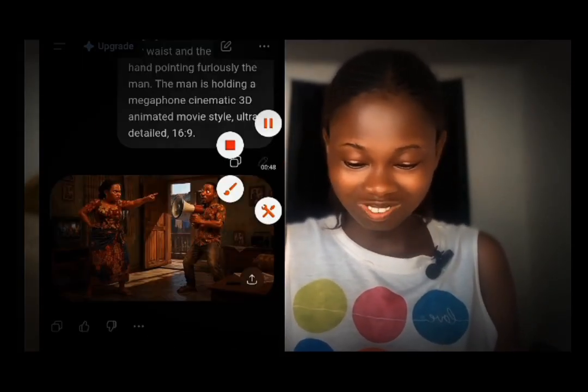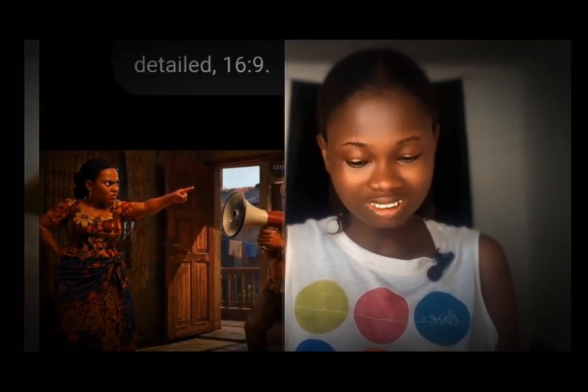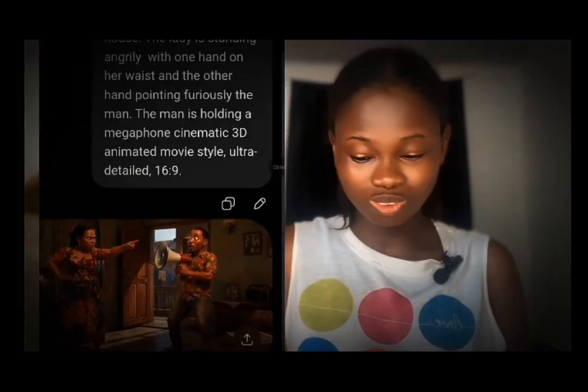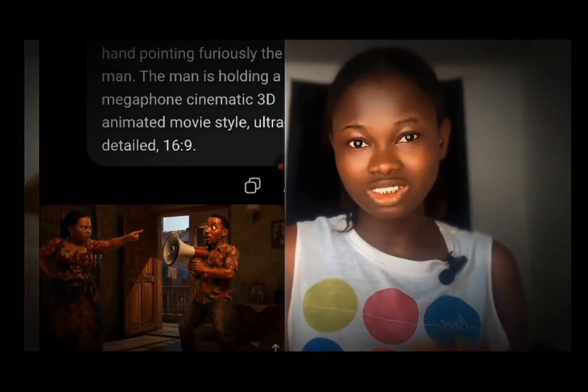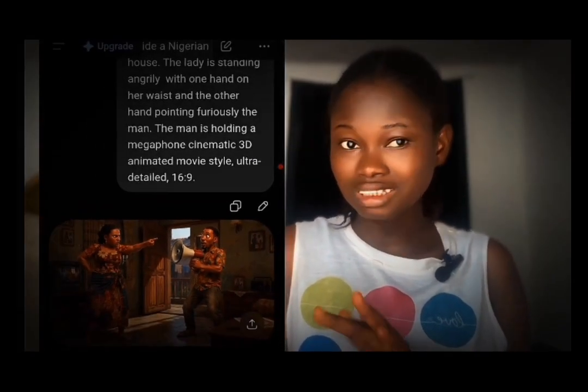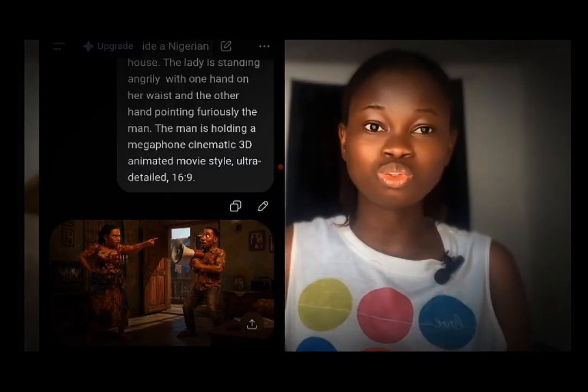You guys, look at this scene. You see why I said ChatGPT is taking over image generation? Look at this. You see, and this is a free version. So after you have your scene like this, the next thing is to just tap on it and click on download image, and it will save to your gallery.